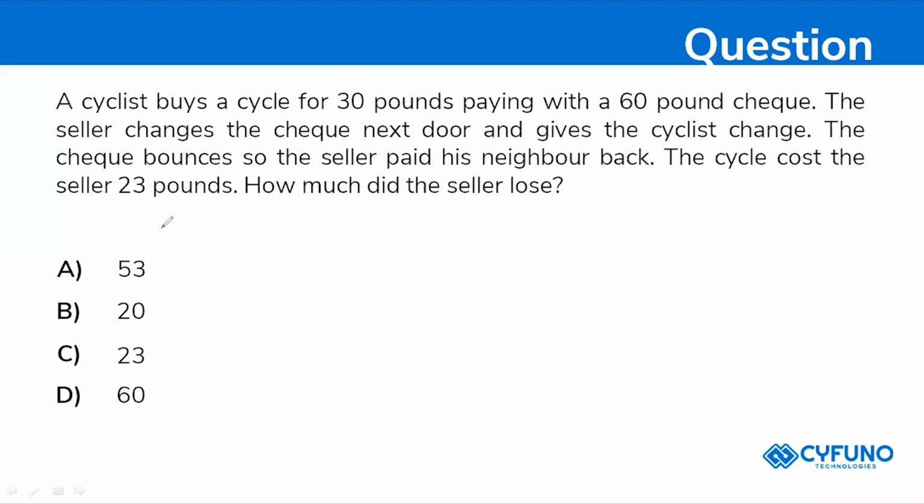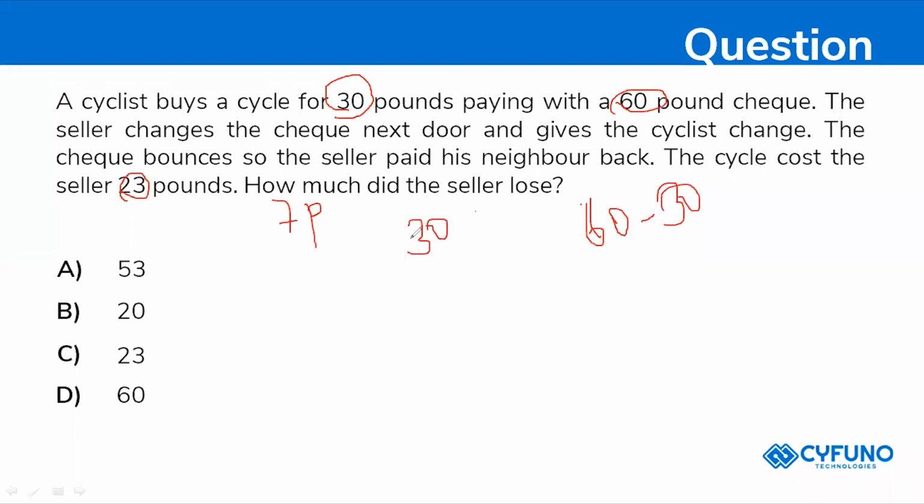First, the seller is selling the cycle for 30 pounds and the cost price is 23 pounds. So selling price minus cost price, 30 minus 23, will be 7 pounds. Correct? Now he is giving the check for 60 pounds, and the selling price is again 30 pounds. So 60 minus 30 will be 30 pounds, right?